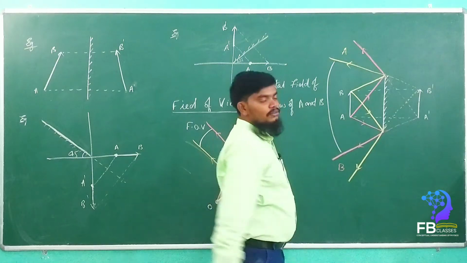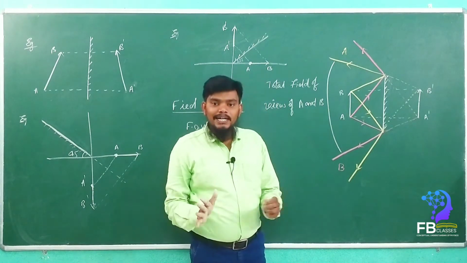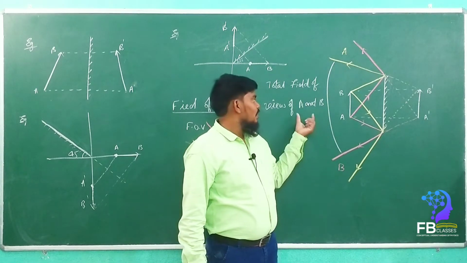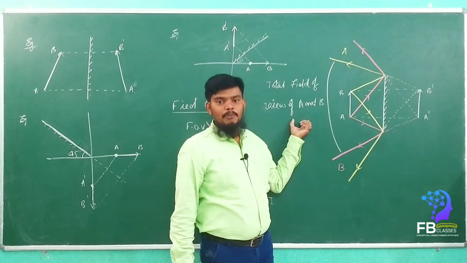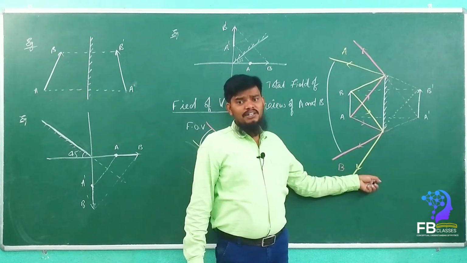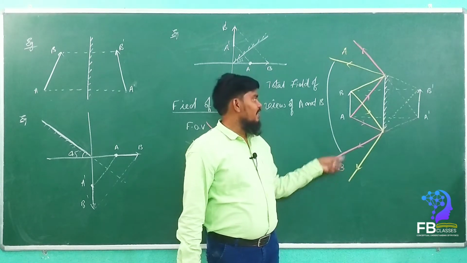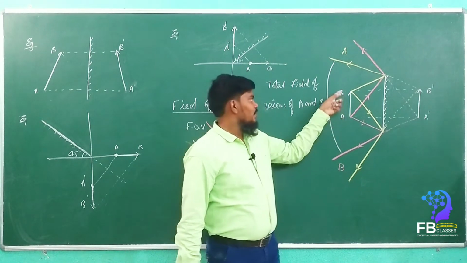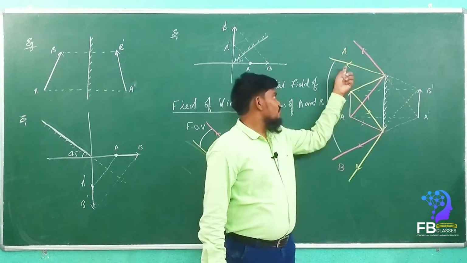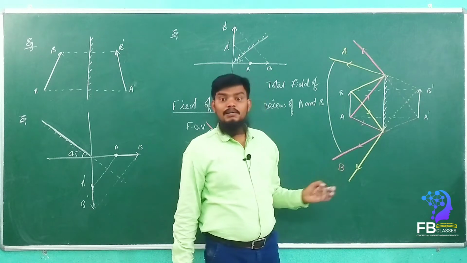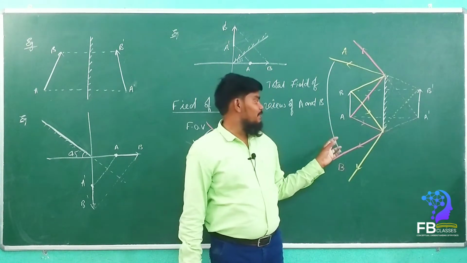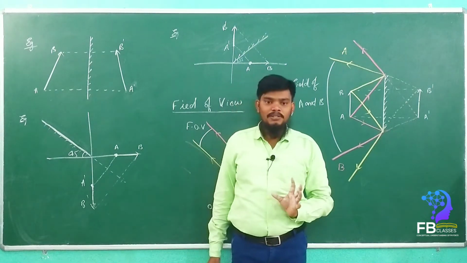So this is how we have to plot the diagram, and find the total field of view of the extended object. Are you getting my point? Understand clearly? If the observer stands here, nothing will be seen by him. If you stand here, point B can be seen. If you stand here, nothing. If you stand here, he can see point A. If you stand in between these two lines, then he can see the total extended image of A and B from these points. Are you getting my point?